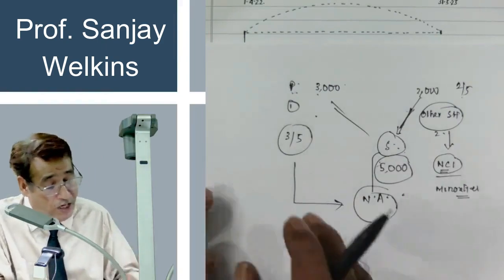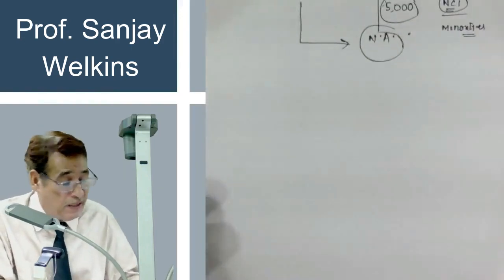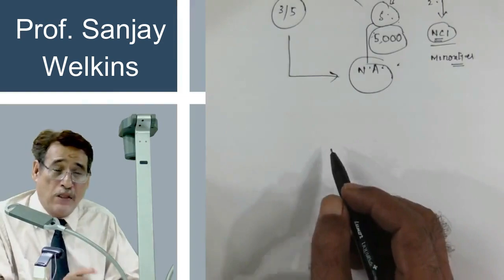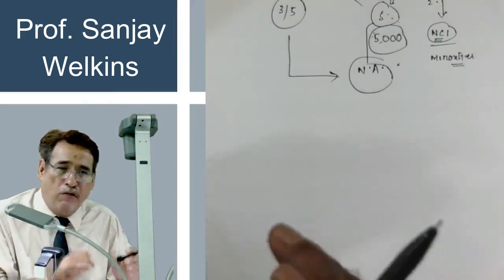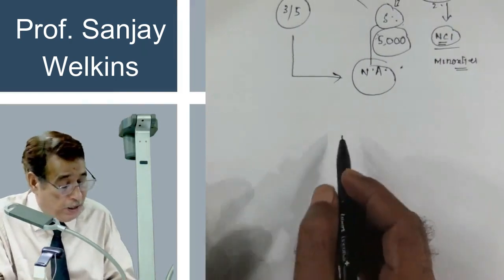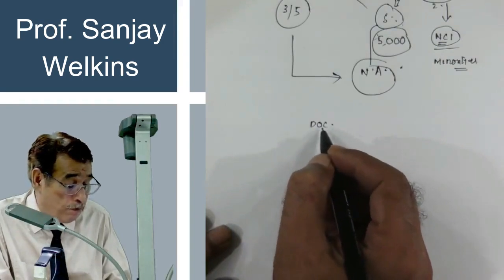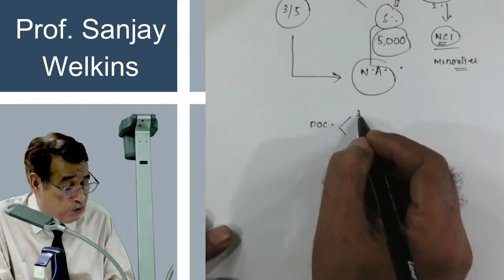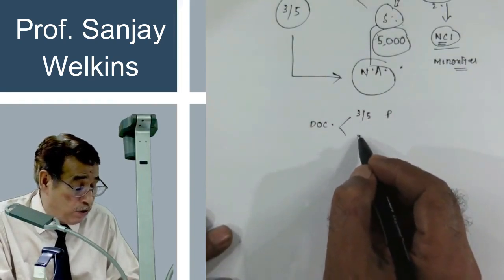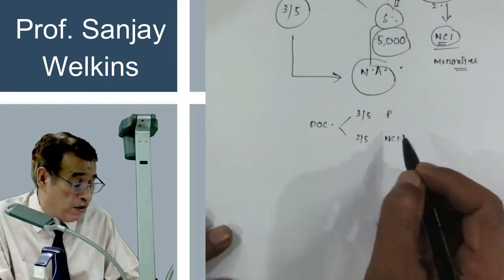Correct? So we have to find out the degree of control. Another important facet is that you must understand this, because the entire chapter will look so easy once you put a little bit of time over here. So pay attention. When I say degree of control, as in this case I told you 3/5 control is exercised by P Limited and 2/5 control is exercised by other shareholders, that is non-controlling interest holders.